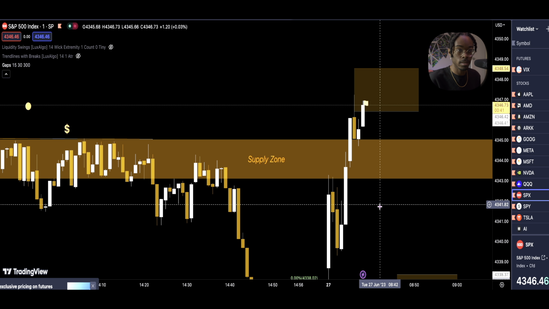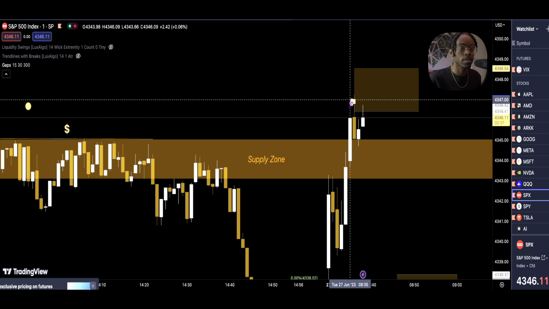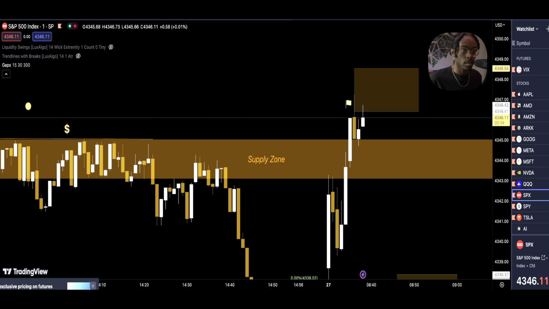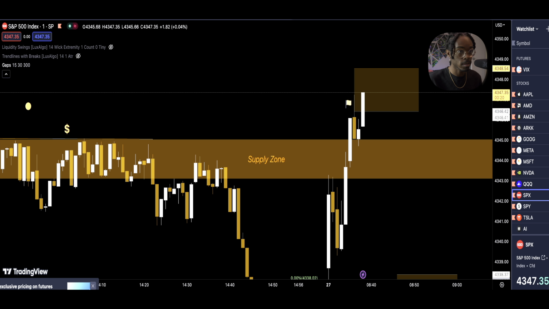Oh, we're good. We're looking good. I'm just going to move that. That's where we entered at. Depends on when this candle closes. I need this candle to close just like that, or close above that wick. We're looking good though. Currently we're at 5.3 on the sale price.